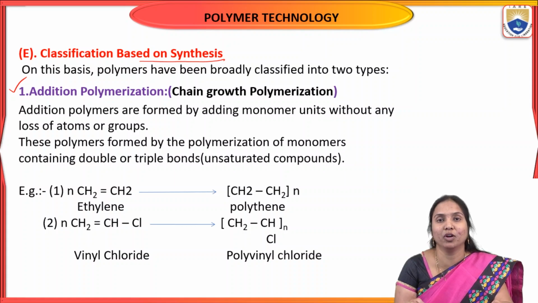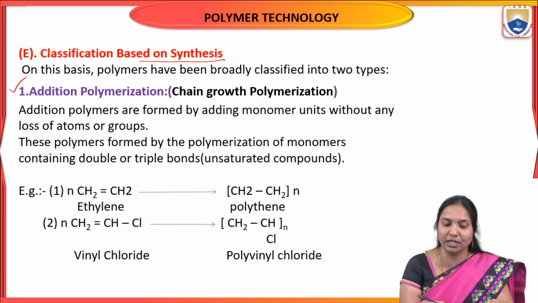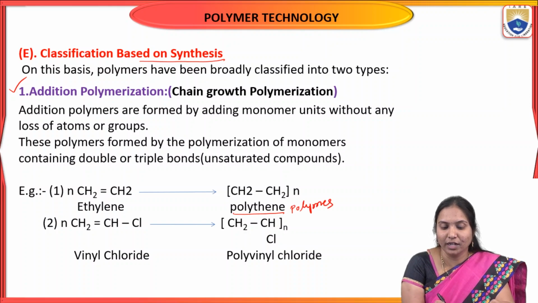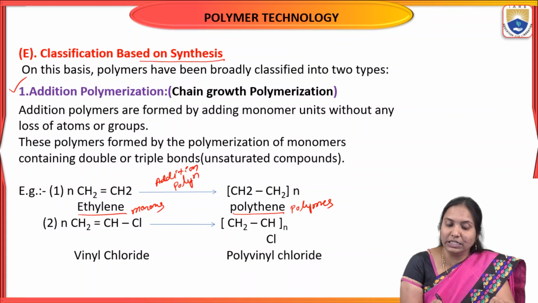So what is the meaning of addition polymerization? It is the addition of monomers without eliminating any byproduct. This type of polymer is called an addition polymer, and this process is called addition polymerization. The best example is polyethylene. Polyethylene is the polymer and ethylene is the monomer. Which type of polymerization does it undergo? Addition polymerization.